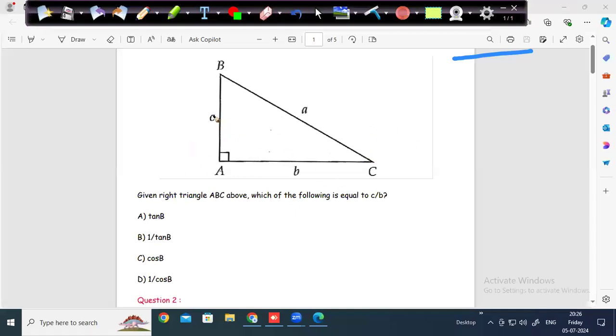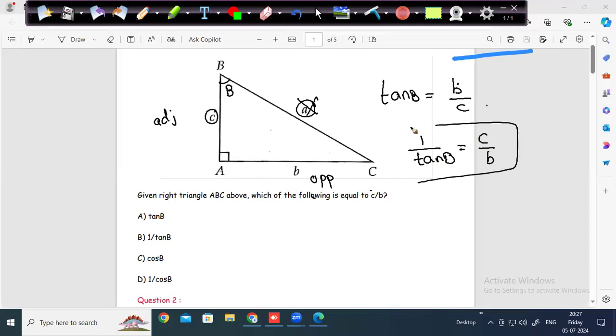So they're asking what is the value of, they give in terms of B, this is angle B, tan B they're asking. So this is adjacent. This is opposite. They gave in terms of tan B. There is no A, so taking cos will not make any sense. Cos will have hypotenuse. So they have only C and B. What is the formula for tan B? Tan B is opposite by adjacent, which is B by C. But they ask what is the value of C by B? So 1 by tan B is equal to C by B. So the answer is B for Bangalore, not A for Agra. But I don't understand why people are typing A for Agra as the answer.